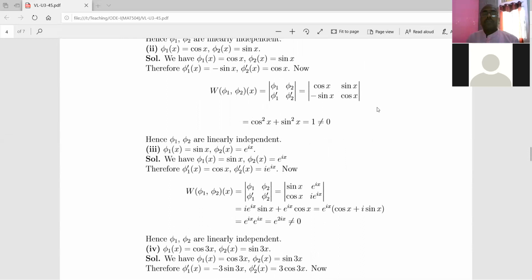So here it is sin x times i e to the power ix, and this product is cos x into e to the power ix. But here you have to check whether this is plus or not; we will check why it is plus.